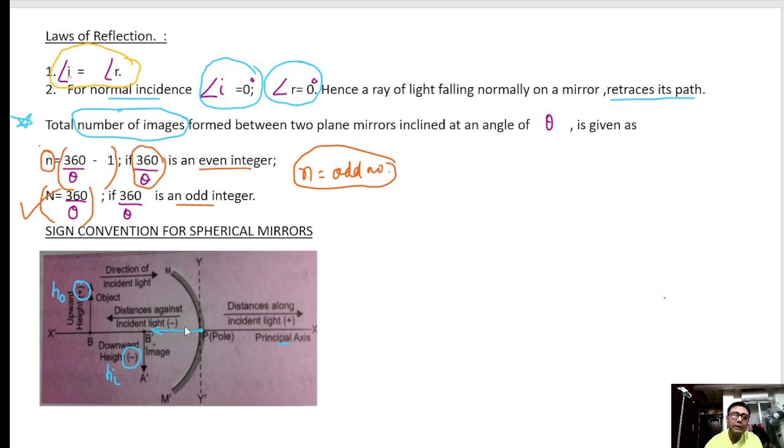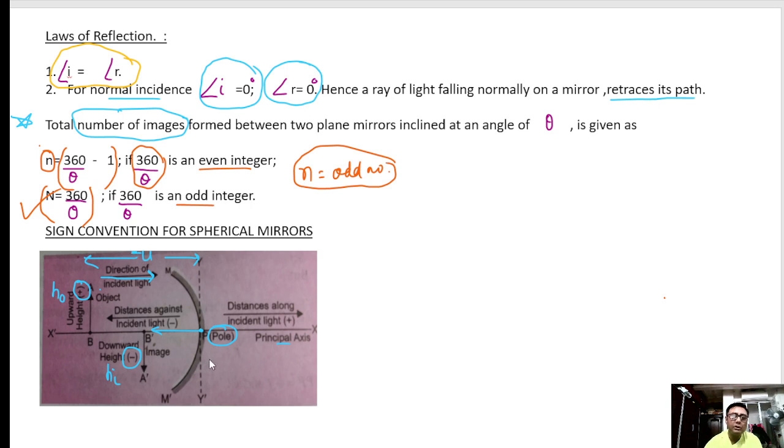Suppose light is coming like this. This is the direction of light. If you are measuring against the direction of light, that distance is called negative. This is the object distance, how far the object is. Since the object distance has to be measured from the pole, which is against the ray of light, U is taken as negative.